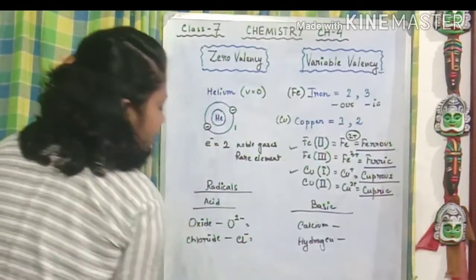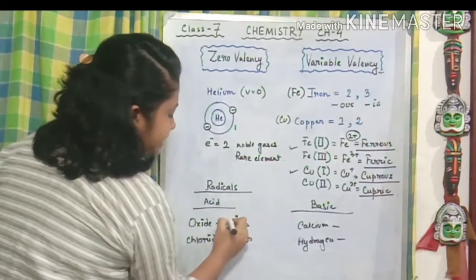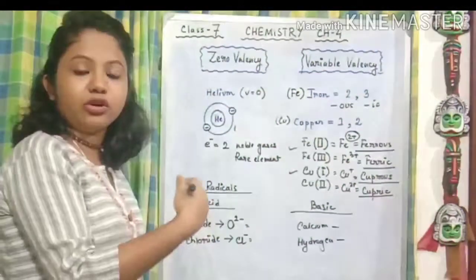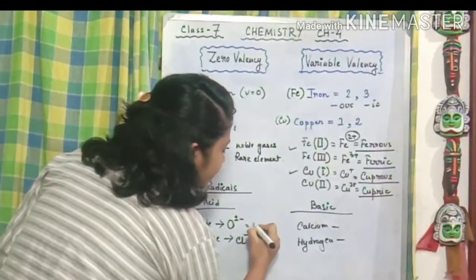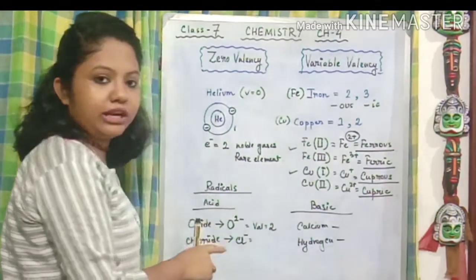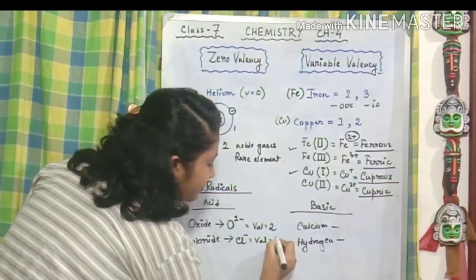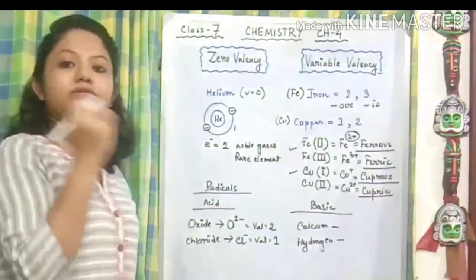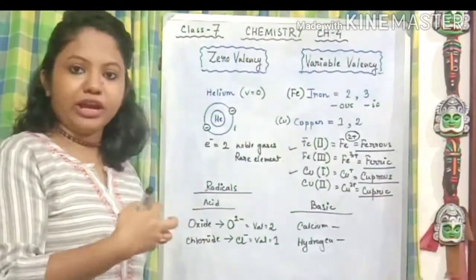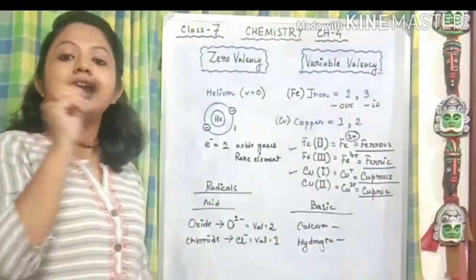Now how do we understand their valency from here? Because the symbol has 2 minus, that means they require 2 more electrons to be stable, so their valency will be 2. And in case of chloride, the valency will be 1 because the chloride atom requires 1 electron to be stable. They are the recipients, that's why they are denoted by the negative or minus symbol.